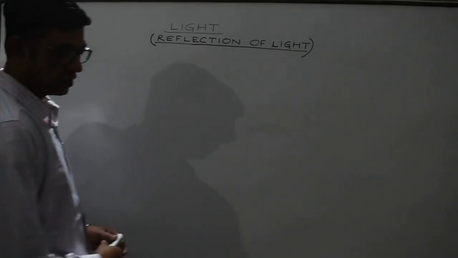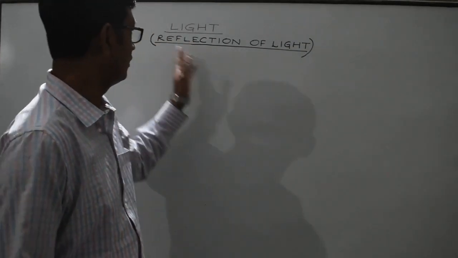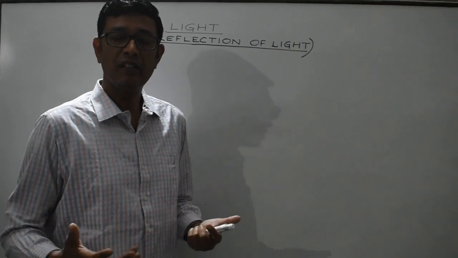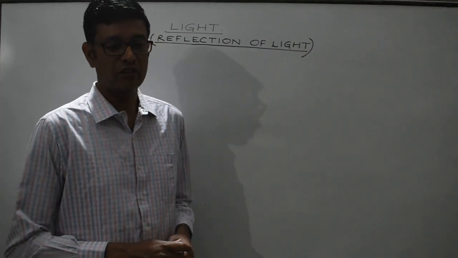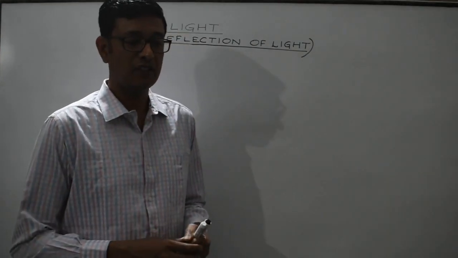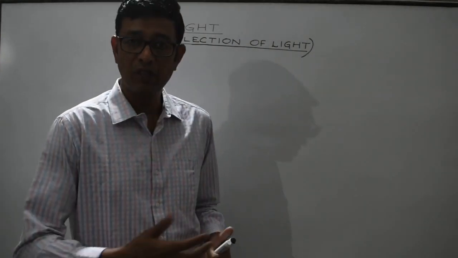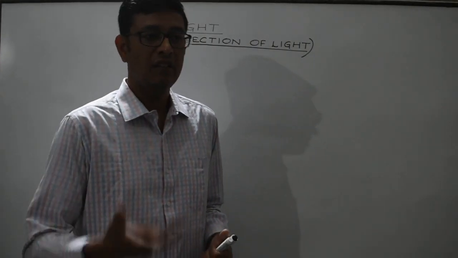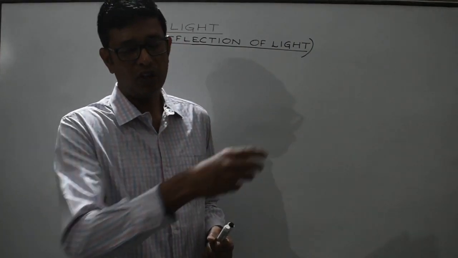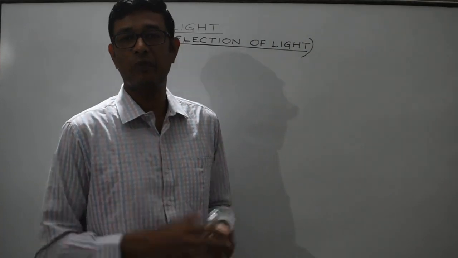So students, we will discuss a very important topic, which is light. It must be a familiar term to you. Light basically is an electromagnetic radiation. You must have heard about various electromagnetic waves, right? Like X-rays, ultraviolet radiations, then visible light, then infrared radiations, then microwaves, radio waves. These all are the electromagnetic waves which form the electromagnetic spectrum.